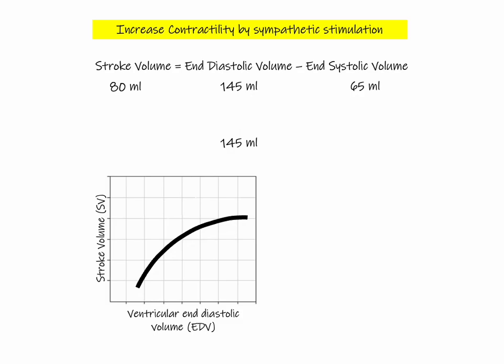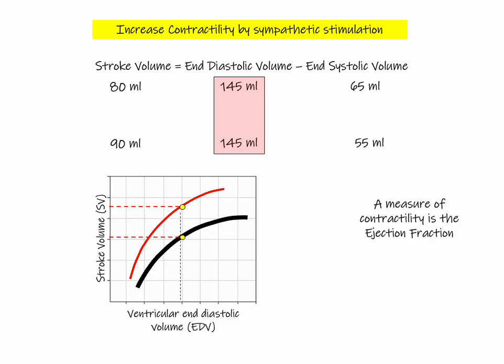So when we stimulate this ventricle's beta-1 receptors, that causes a more forceful contraction, and that's going to eject more blood from the ventricle. So we're going to have a lower end-systolic volume, and this would give us a stroke volume of 90 milliliters compared to our normal of 80. Well, the way that we can depict this is with a number called the ejection fraction. So the ejection fraction is a measure of contractility.